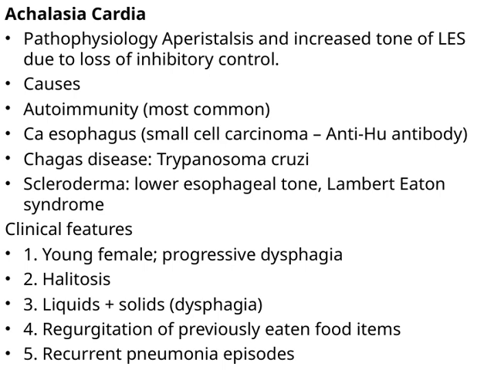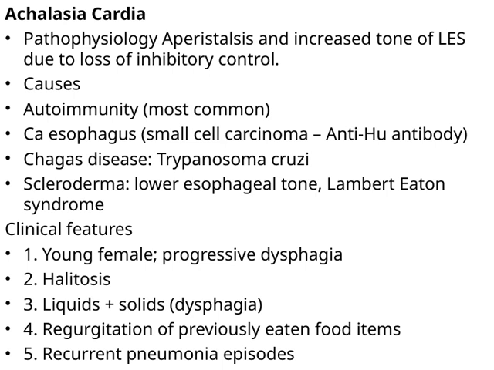Now, what causes this? The most common cause is autoimmunity, where the body's immune system mistakenly attacks the nerves controlling the esophageal muscles. Other causes include esophageal cancer, specifically small cell carcinoma, which can be associated with anti-Hu antibodies. Chagas disease, caused by the parasite Trypanosoma cruzi, is another important cause, especially in endemic areas. And conditions like scleroderma can also lead to decreased tone of the LES, along with other systemic features like Lambert-Eaton syndrome.